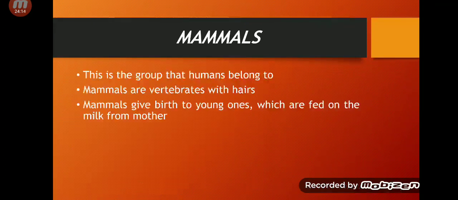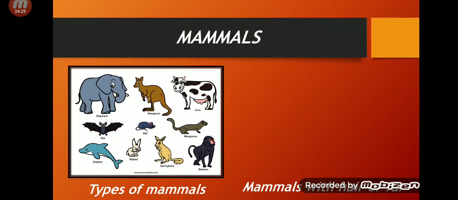And what we have studied about mammals is that these are vertebrates with hairs or fur, and they give birth to the young ones, and these young ones feed on the milk from the mother. Okay, so we will revise the whole lecture again. A quick revision.